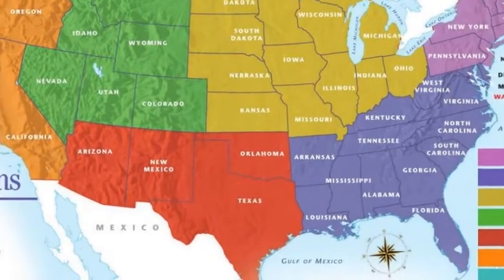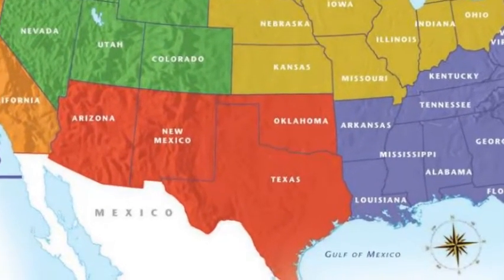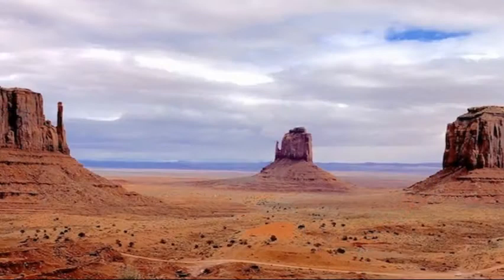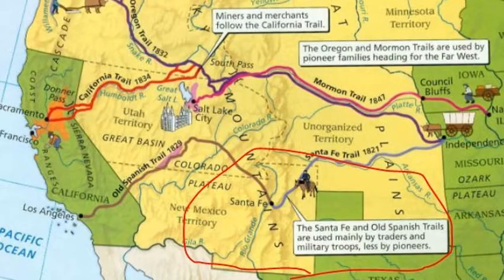This is a 4-state region made up of Texas, Oklahoma, Arizona, and New Mexico. These states are known for their desert-like climates. These Southwest states were once areas of trade with the Spanish and Mexico, and what is now New Mexico was once a direct route west in the early 1800s.